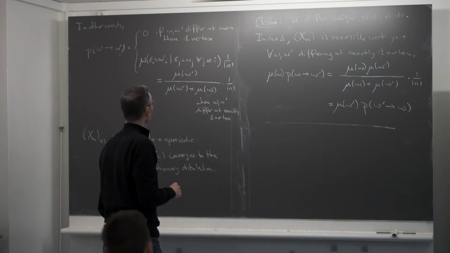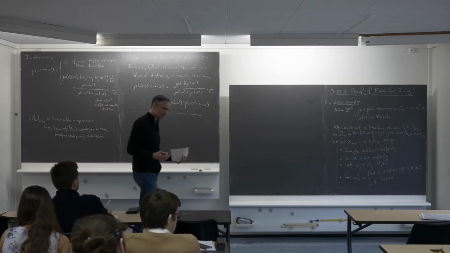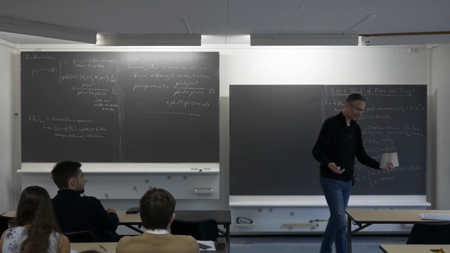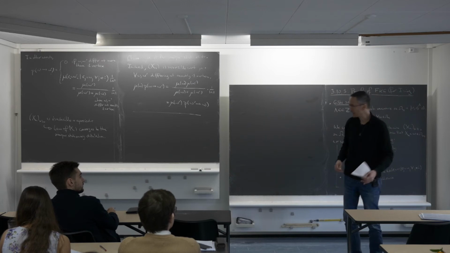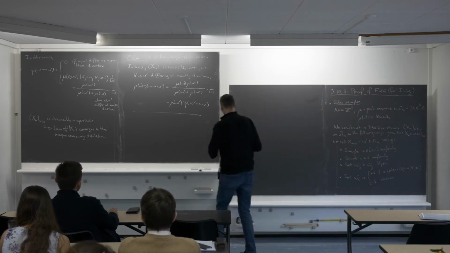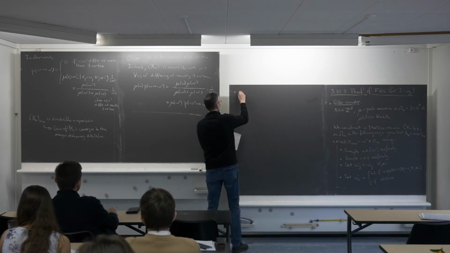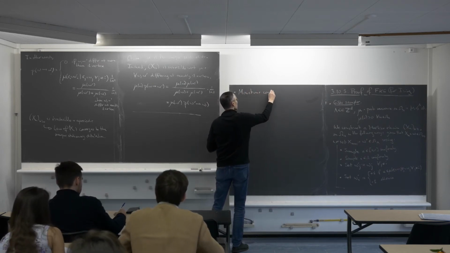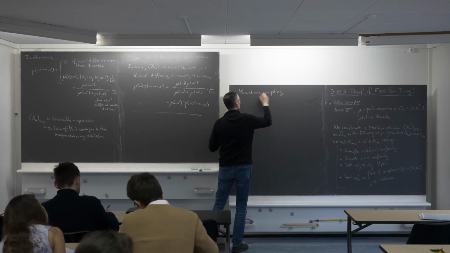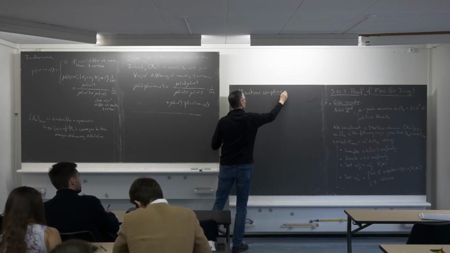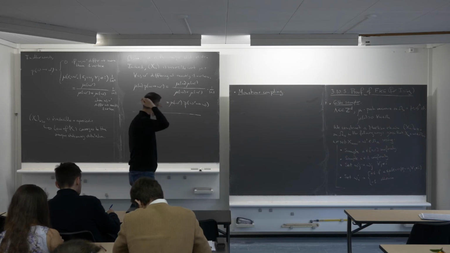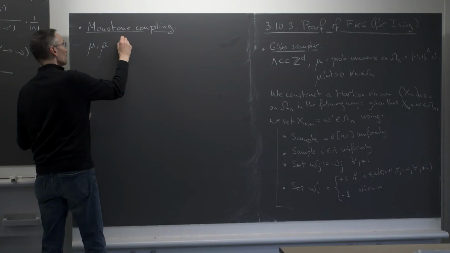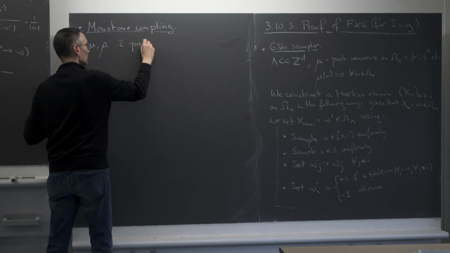So now I want to take two measures mu and mu tilde, the corresponding Markov chains xn and xn tilde, and to couple them in a way that will be useful for us. So the second stage is so-called monotone coupling. Monotone coupling. So let mu and mu tilde be two probability measures